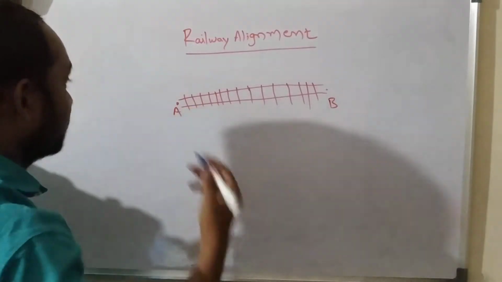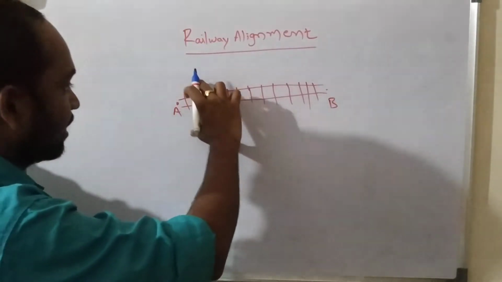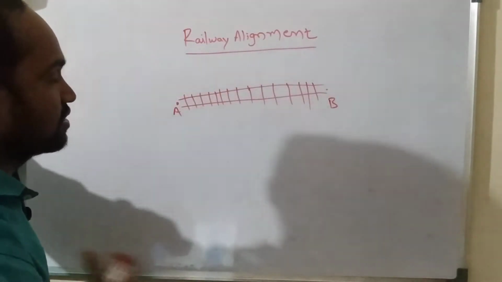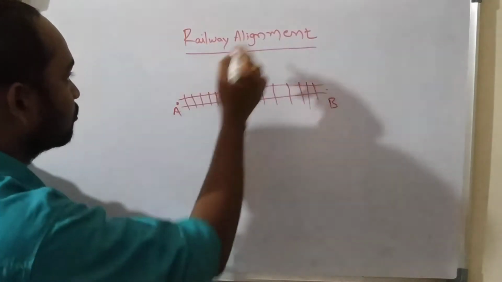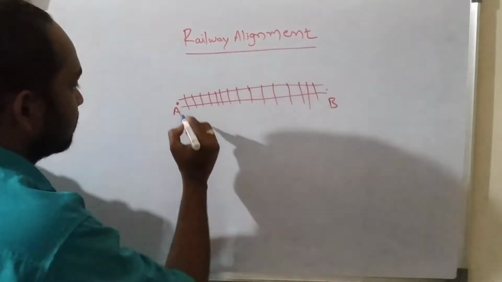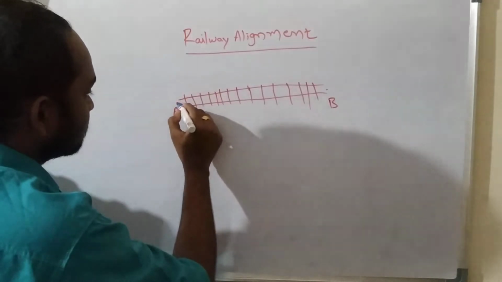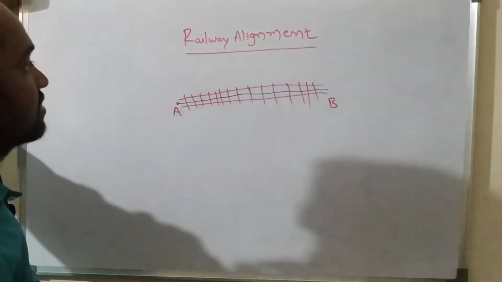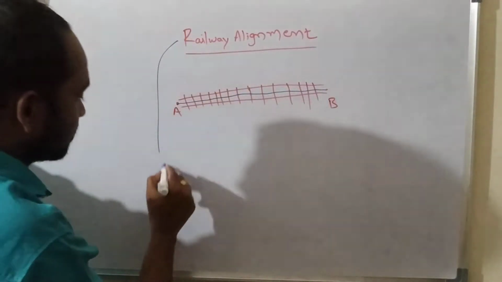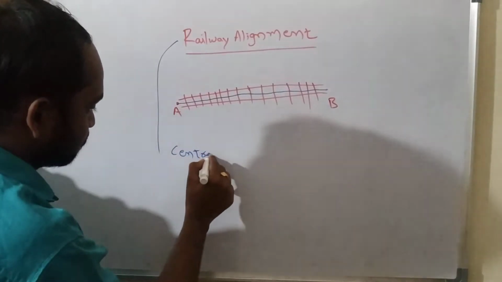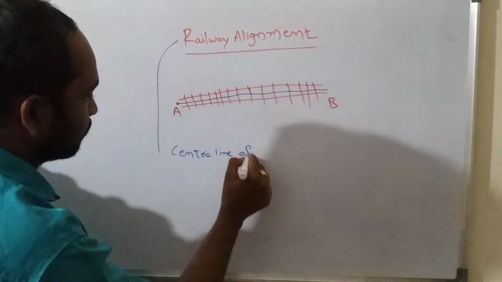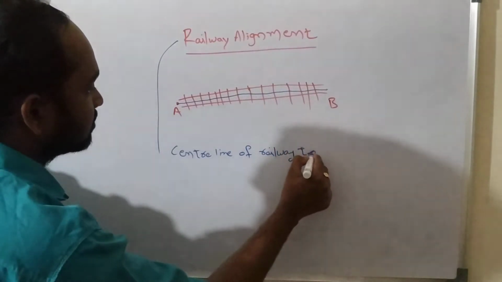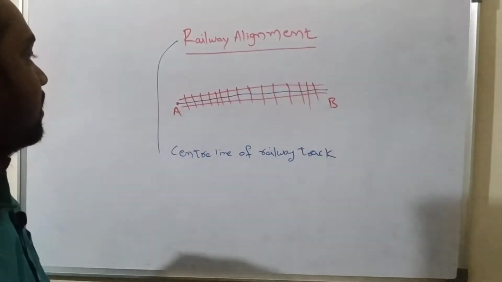So what do you mean by route? The track or railway system is different, and the route is different. The railway alignment is nothing but the route from A to B. It is the center line of the railway line that is called the railway alignment. You can say the center line of the railway track is called the railway alignment.